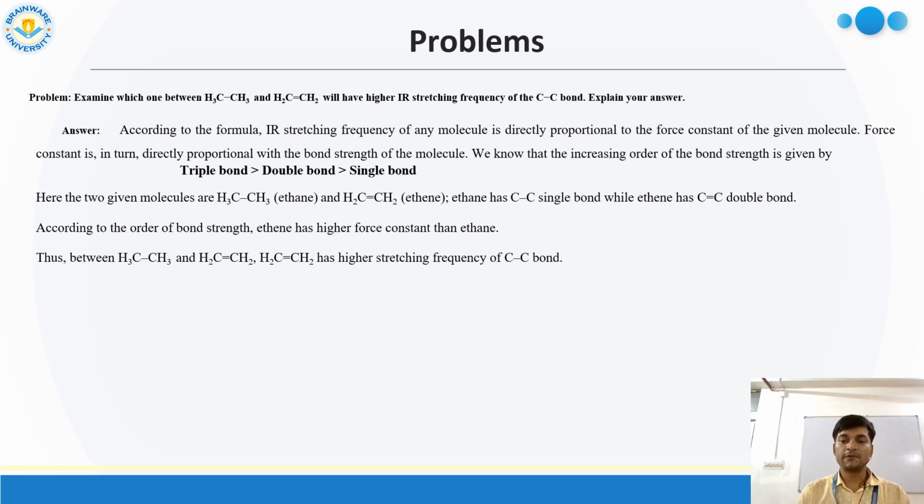That is why if a triple bond is present, the stretching frequency will be much higher than for a double bond, and than for a single bond. So the higher stretching frequency will be shown by ethene with respect to ethane, where in ethene a double bond is present. So the force constant is higher, and it will show the higher stretching frequency.